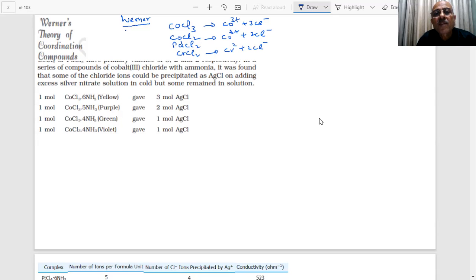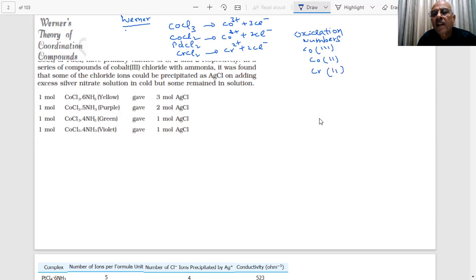What are these 2 plus, 3 plus known as? These are the oxidation numbers. What is the oxidation number of cobalt here? Cobalt here is 3 plus, and cobalt in the other is 2 plus, and chromium is 2.